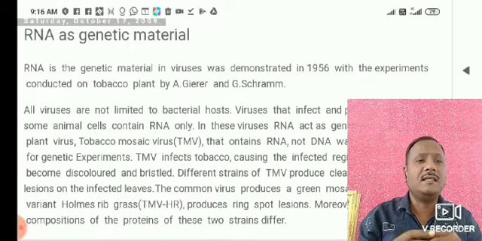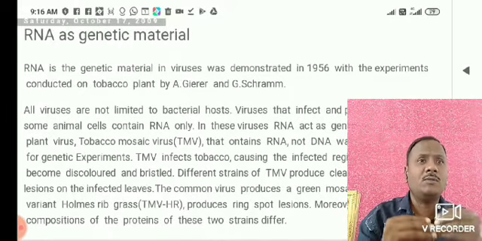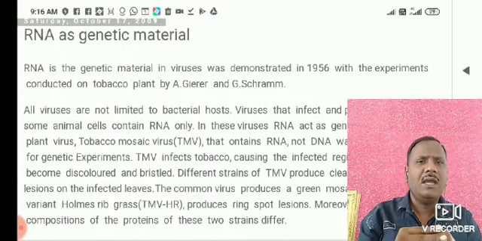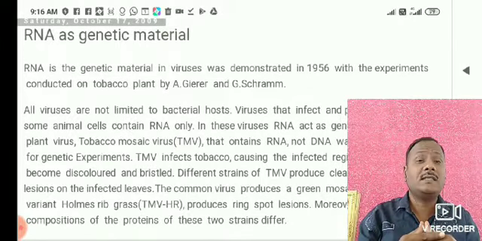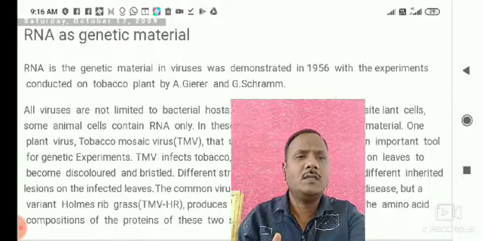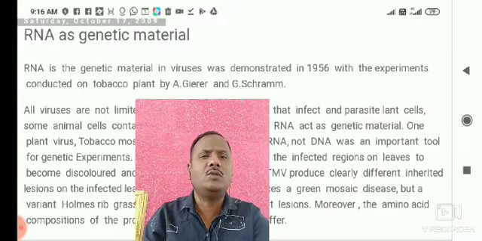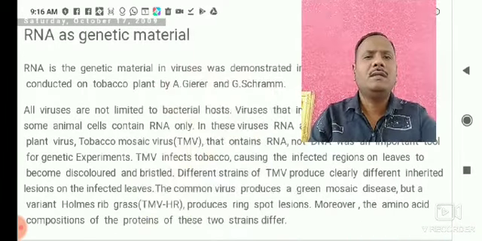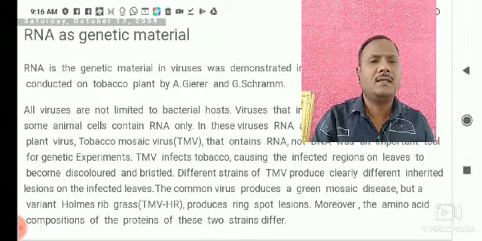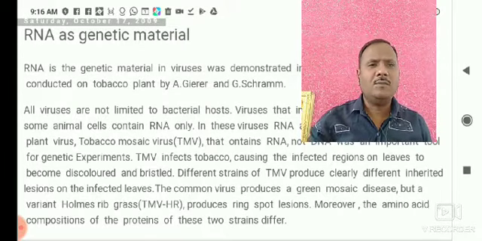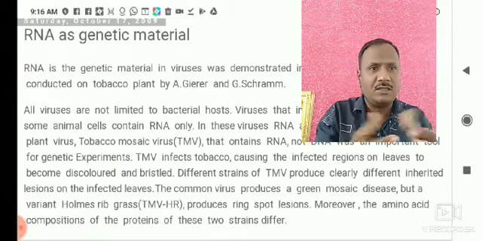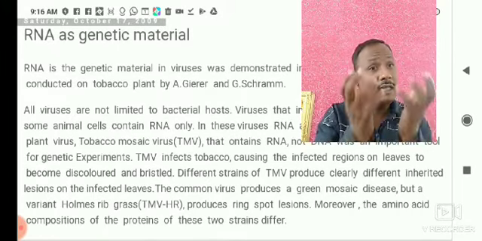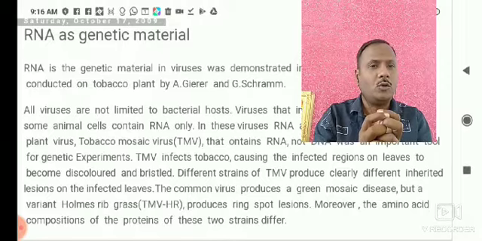It is one of the viral infections. He observed that tobacco mosaic virus infects tobacco, causing the infected regions on leaves to become decolorized and blistered. It means he observed different types of colorations, round spherical coloration, on the leaf of tobacco.